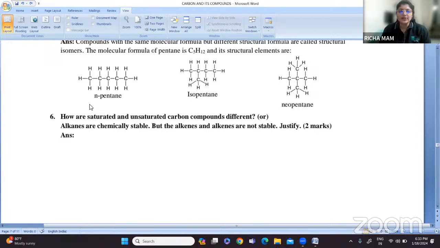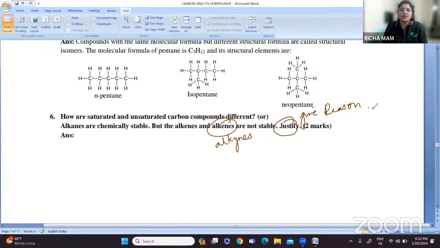How are saturated and unsaturated carbon compounds different?